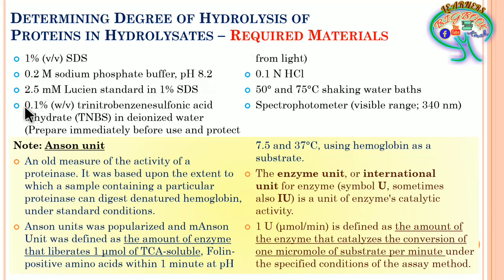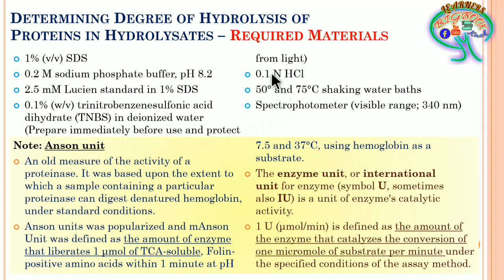Then 0.1% weight per volume trinitrobenzene sulfonic acid dihydrate, taken in deionized water. It has to be prepared immediately before the experiment. In the sense, we should not store it and use it later. It should be a freshly prepared chemical.